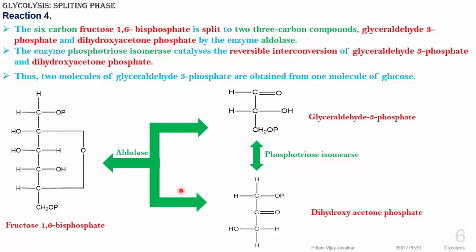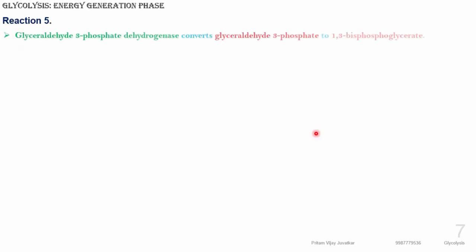So this splitting phase is over. The triose phosphate isomerase can convert two molecules, forming glyceraldehyde 3 phosphate, and dihydroxyacetone phosphate can convert into glyceraldehyde 3 phosphate. Now we are moving towards the third and last phase of glycolysis. This is known as the energy generation phase.